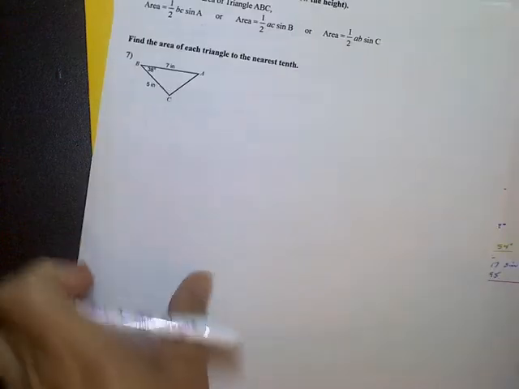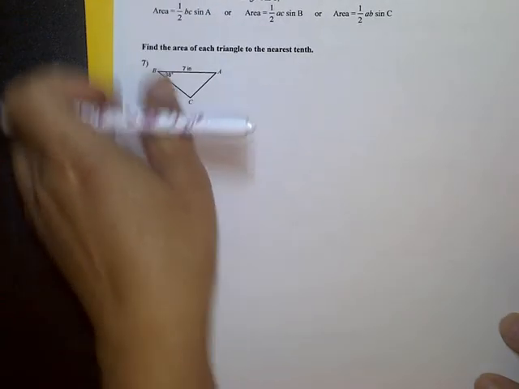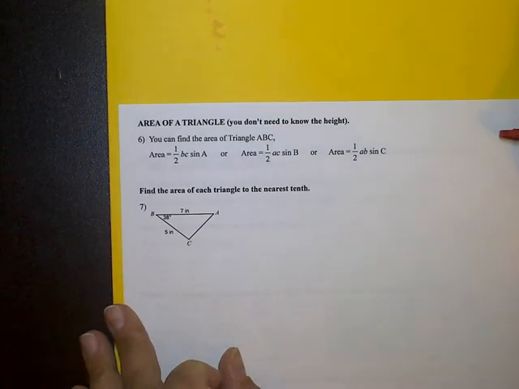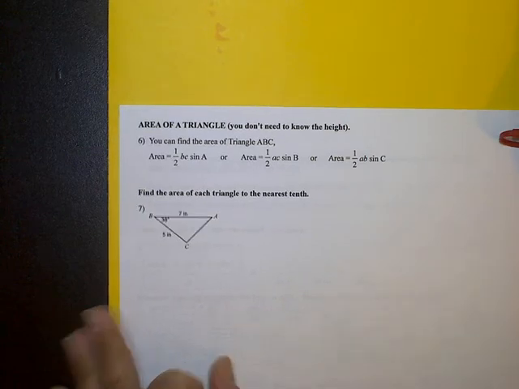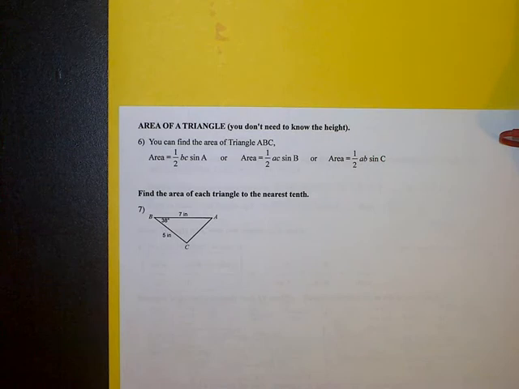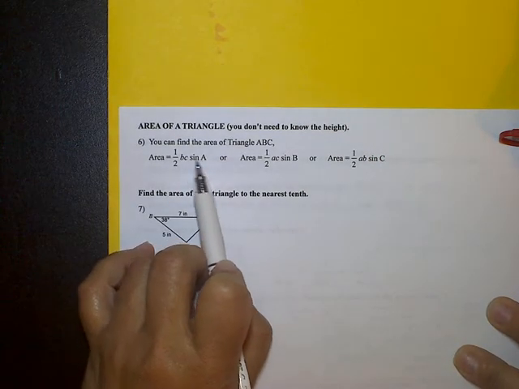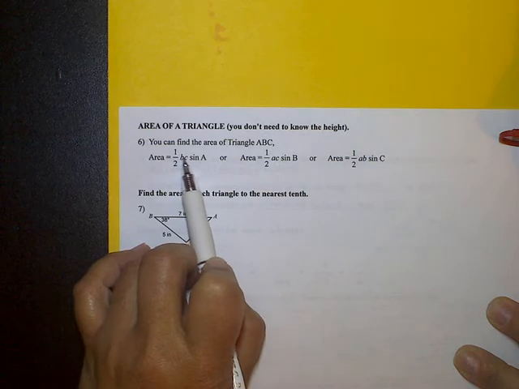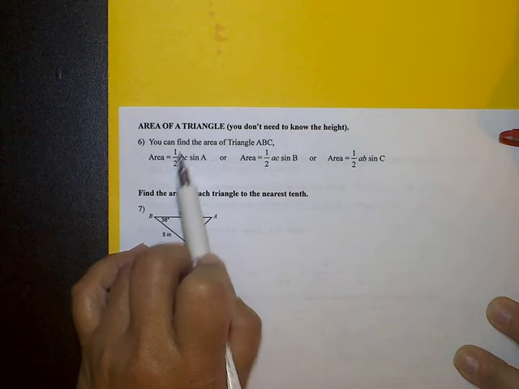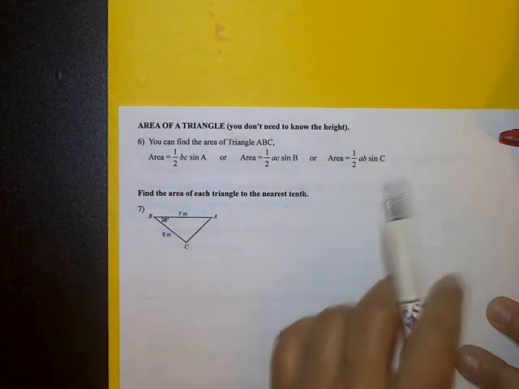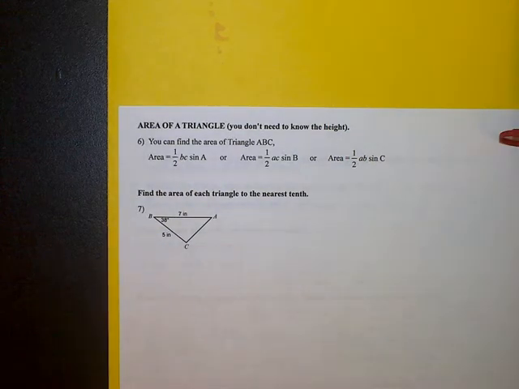And so we can find the area of a triangle when it's not a right triangle and when you're not given the height of it. And so it's going to look like this. This is our formula. And they all pretty much look the same. If you notice that whatever angle you're taking the sine of, it's the product of the other two sides times 1/2. So kind of study that for a minute and notice the similarities between those.